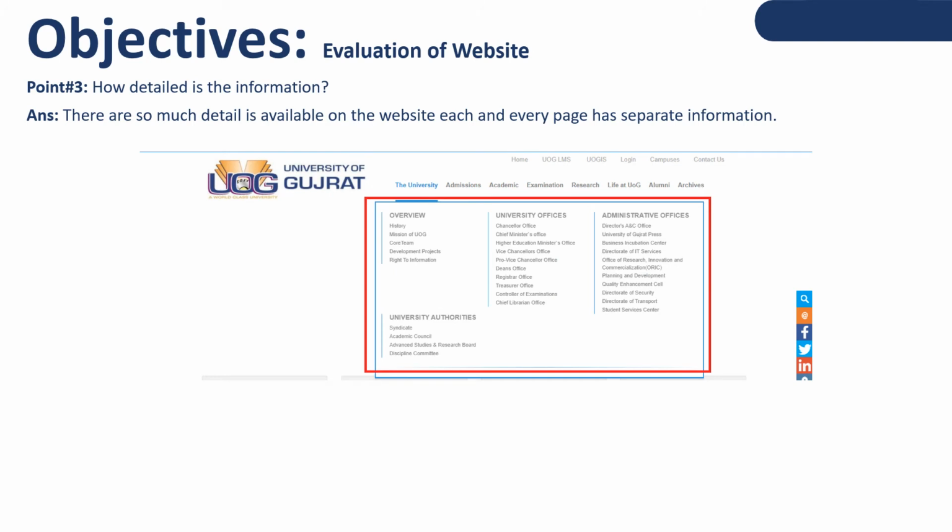And the third point is, how detailed is the information? There is so much detail available on the website. Each and every page has separate information. So yes, the website has detailed information. Like when we hover on the university, we can see a mega menu with a few sections: overview, university authorities, university offices, administrative offices. So yes, we can say it has detailed information.